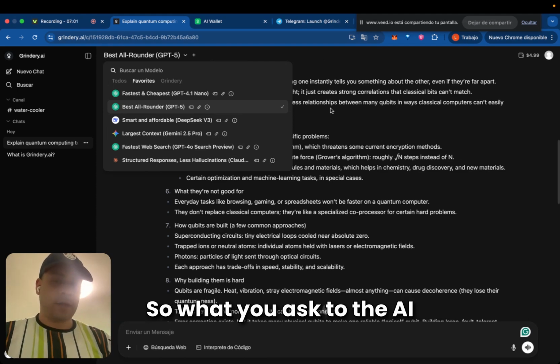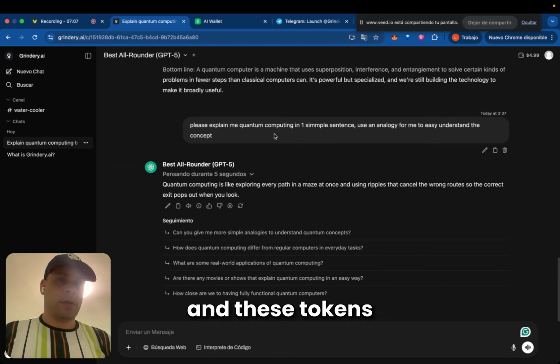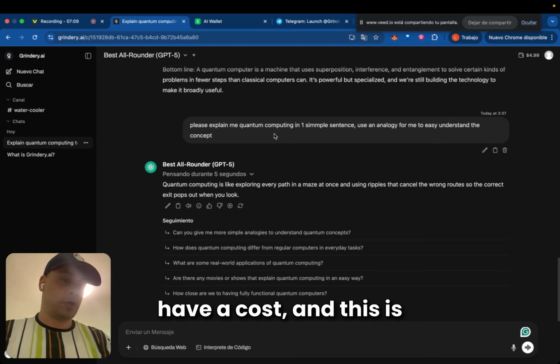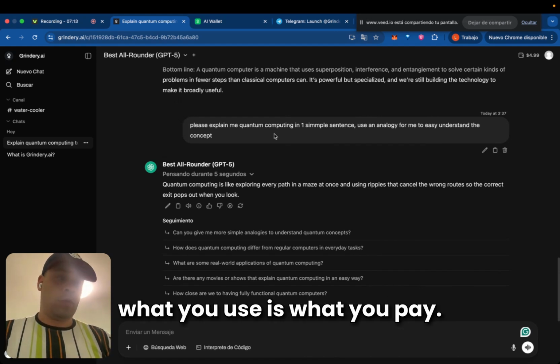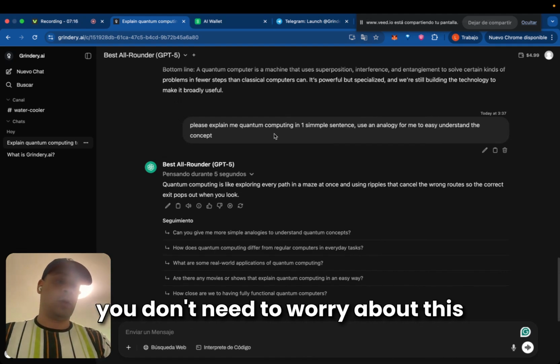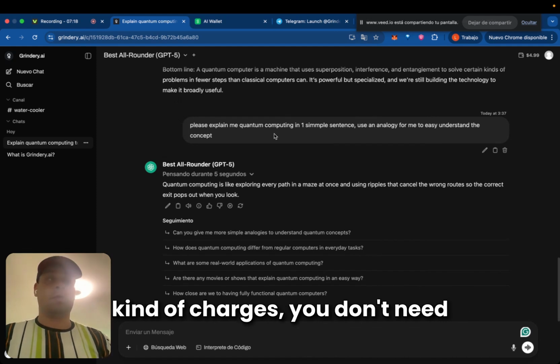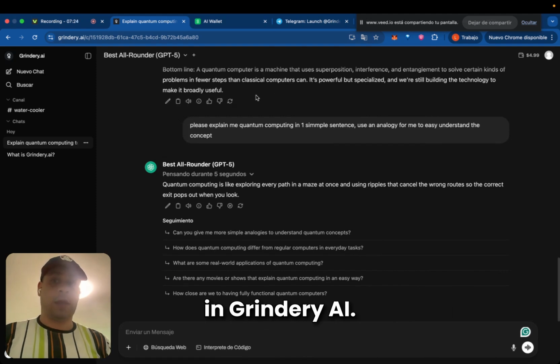So what you ask to the AI spends a couple of tokens, and these tokens have a cost, and this is what you're paying for. Okay, so basically, again, what you use is what you pay. You don't need to pay subscription. You don't need to worry about this kind of charges. You don't need to worry about multi-platform. Everything is integrated in Grindery AI.